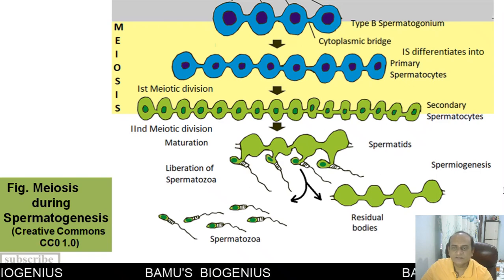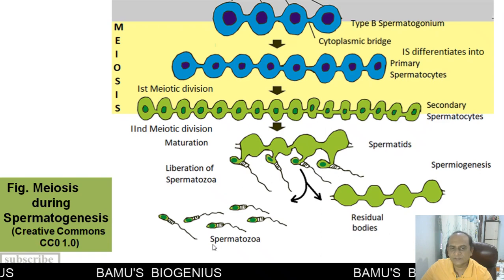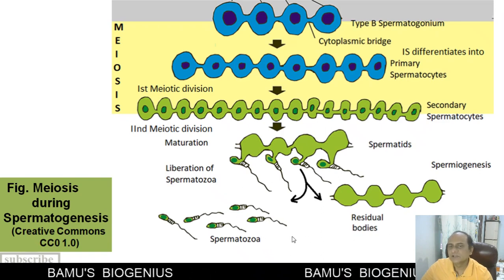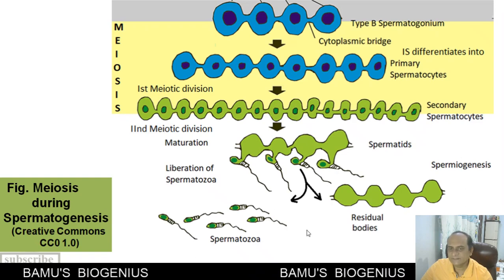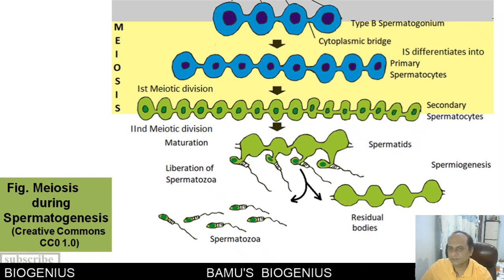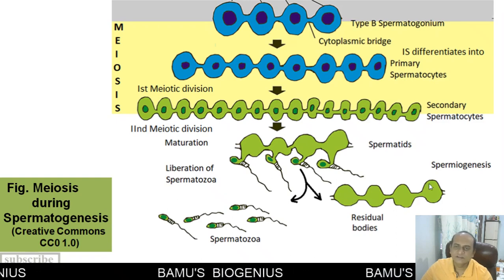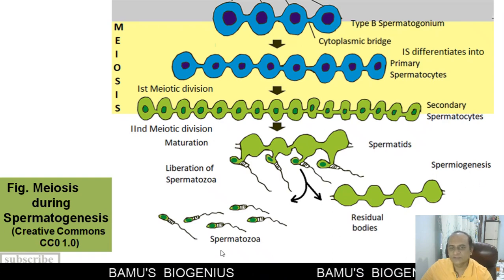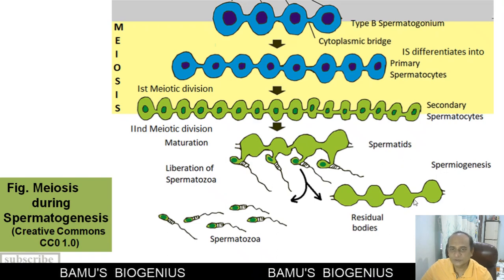And during this spermiogenesis, a small, tiny, compact spermatozoa is formed, which is a motile structure having a flagella, and residual bodies or a residual cytoplasm is also formed, and this is phagocytosed by the Sertoli cells. So this is known as a spermiogenesis. That means formation of spermatozoa from spermatid is called as a spermiogenesis.